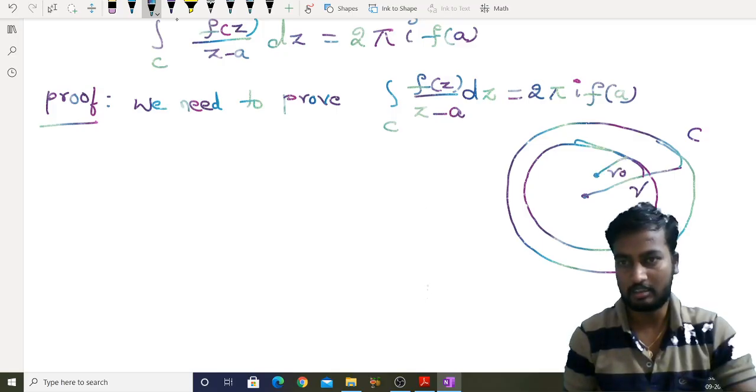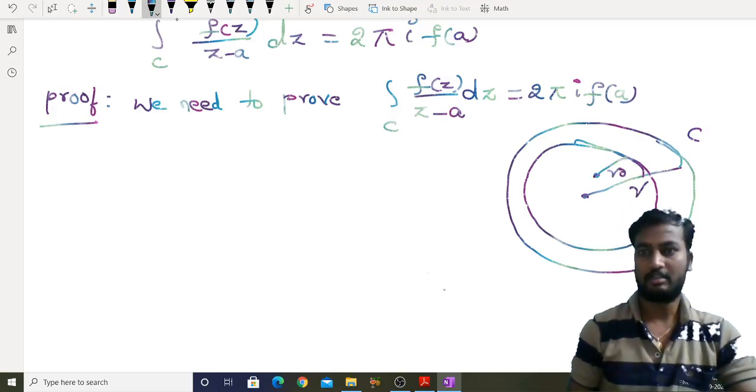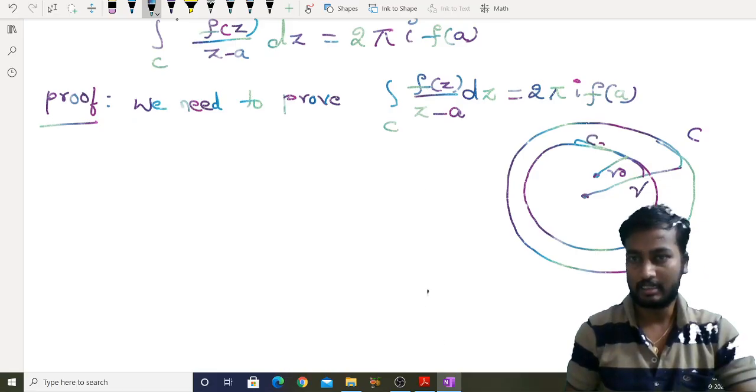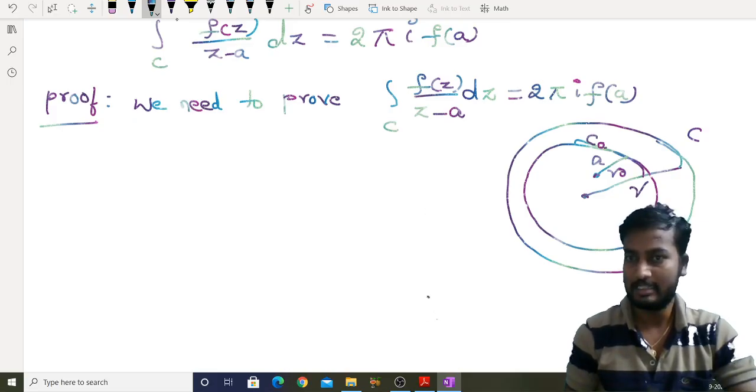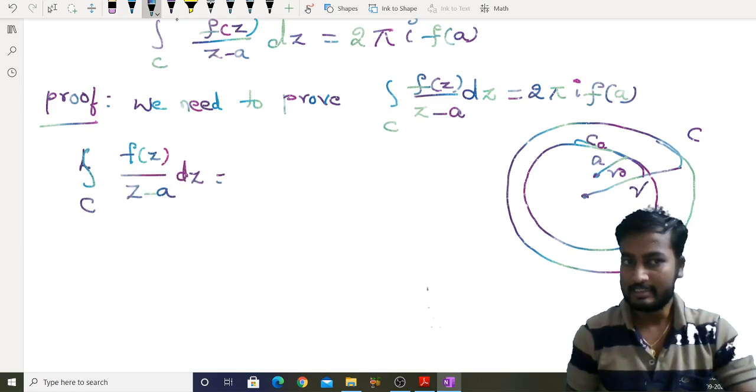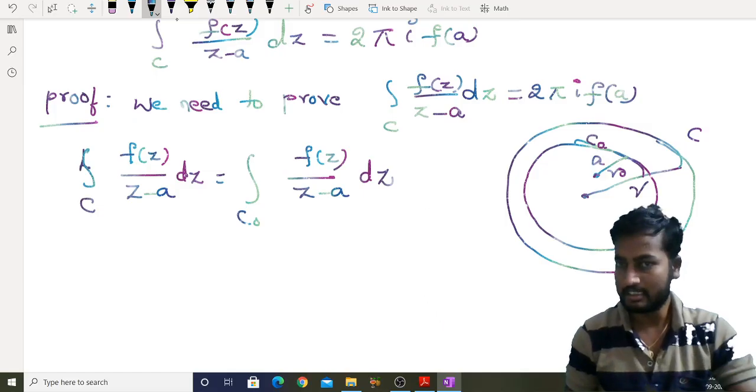So this is a circle with radius r naught, C naught, and it is entirely contained in C. That means the integral over C of f of z by z minus a dz is equal to the integral over C naught of f of z by z minus a dz, right?